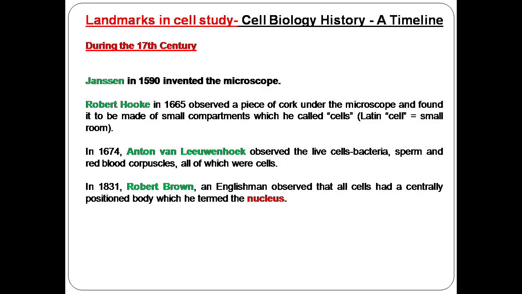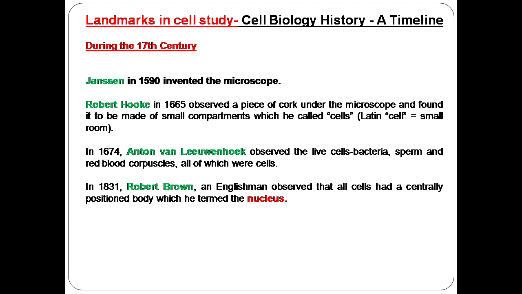Let us talk about the history of cell biology, how it all started. It all started with the invention of the microscope by Janssen in the year 1590. The invention of the microscope made the cosmos accessible to human observation. The microscope opened up the smaller worlds, showing what living forms were composed of.